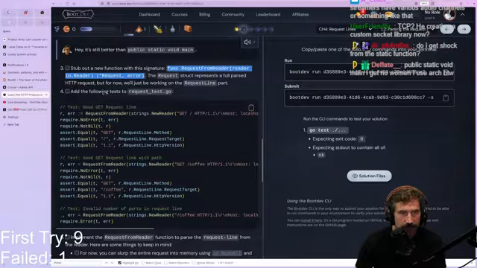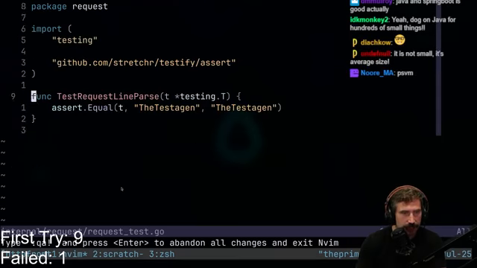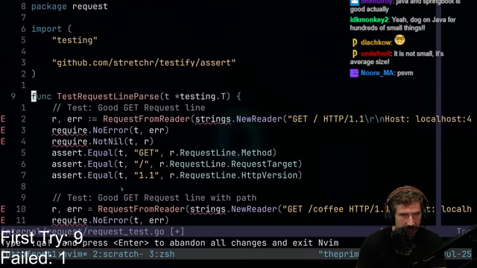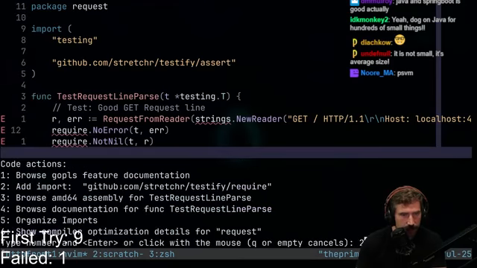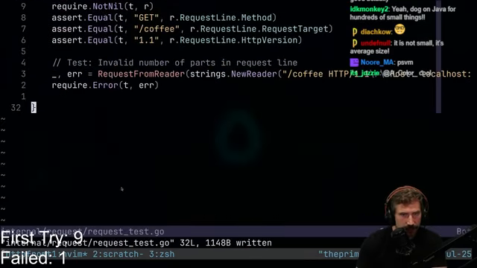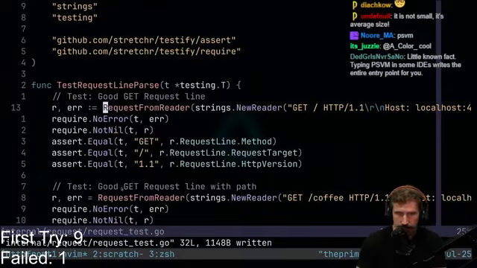All right, add the following test to this thing. Okay, I'm just going to, dude, how do I copy things? All right, and then let's go into here and, yeah. There we go. We're going to add the import. Let's add this import. All right, is there anything else? Let's just make sure I understand everything. So we're going to do a new request from reader, which should be this guy. Awesome. New request from reader.